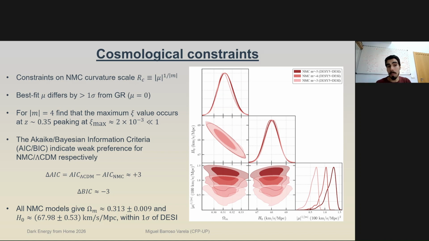All the non-minimal coupling models that we tested give Omega_m, the matter density, of around 0.31, and H0 of around 68 kilometers per second per megaparsec, both of which are within 1 sigma of the DESI results. That is not surprising because we are using the same data and this model is not significantly modifying GR, but it is still good that we have that consistency there.